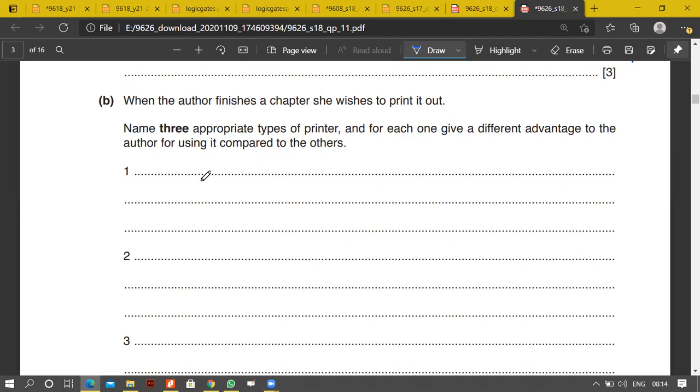Obviously, if we go for dot matrix, it's much cheaper. The running cost is very cheap. It makes a lot of noise, and the printout resolution will not be that good. Quality. Exactly. So for dot matrix, we just have to evaluate. We have to give a different advantage to the author, so we don't have to discuss the disadvantage. It's cheaper, that's the only reason we have. We don't really have to refill them again and again.